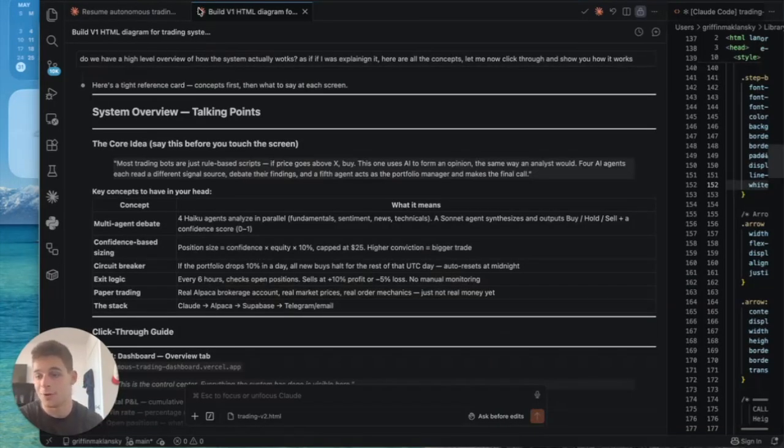Okay, so just to show you how much I use Claude, I literally asked it to give me an overview of what we built, because a lot of the concepts I didn't even understand, because, again, not a finance guy. So this is basically the idea of what we created before I show you anything. It is a multi-agent debate based off of certain high level brokerage funds or something like that,